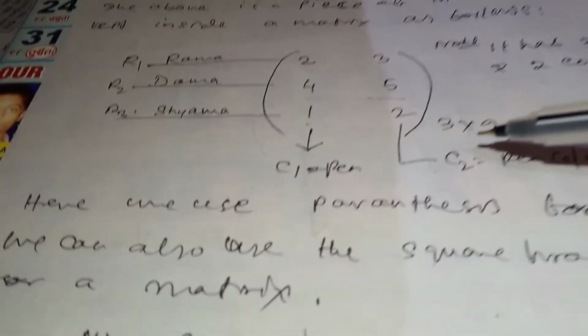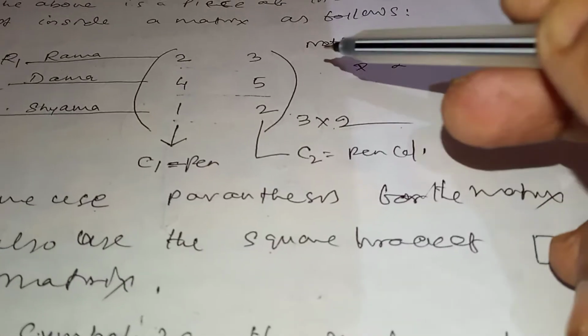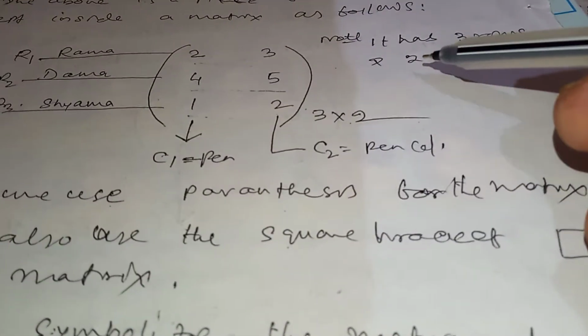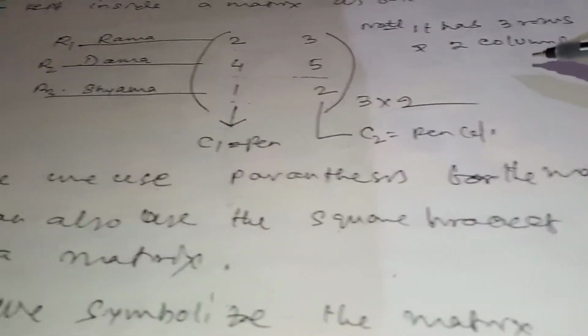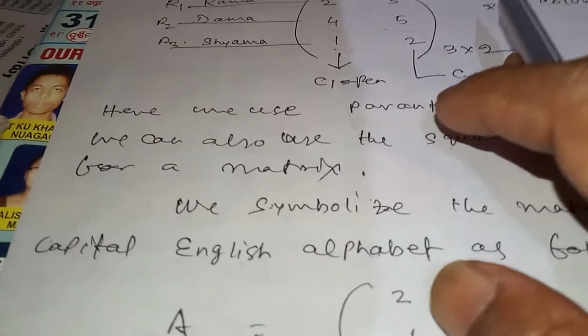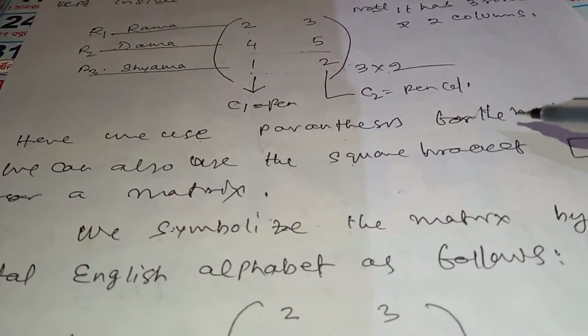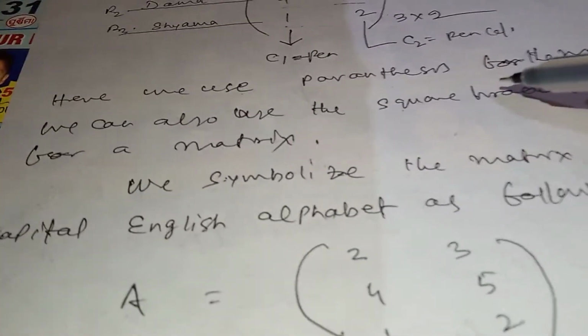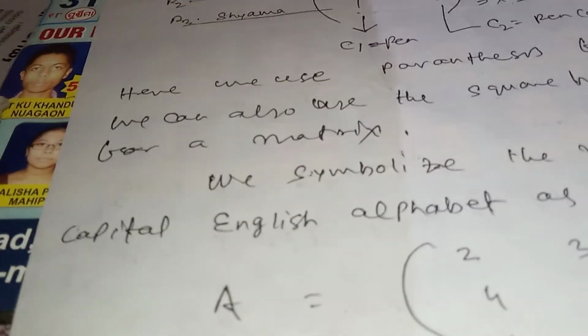Okay. Here we have to note an important point: this matrix has three rows and two columns. Here we use the parenthesis bracket for the matrix, and also we can use the square bracket for the matrix.